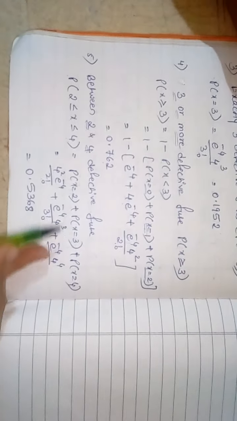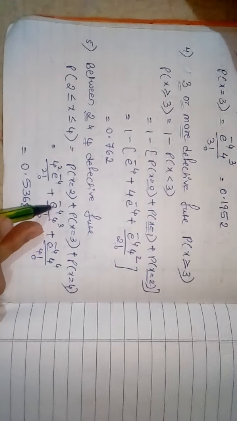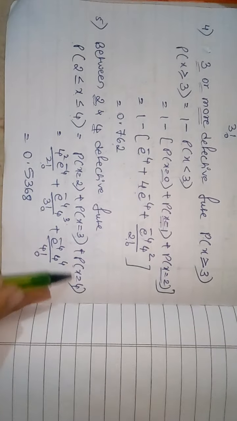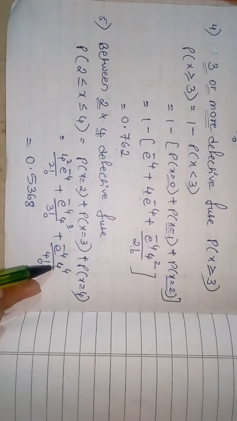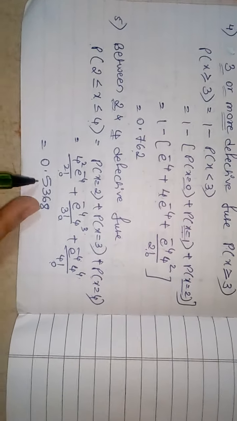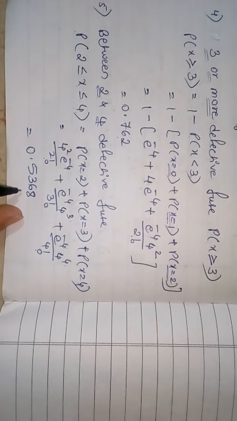We get 4 square e raised to minus 4 upon 2 factorial. Put x equal to 3, e raised to minus 4, 4 cube upon 3 factorial. Put x equal to 4, e raised to minus 4, 4 raised to 4 upon 4 factorial. So when we calculate, answer is 0.5368.